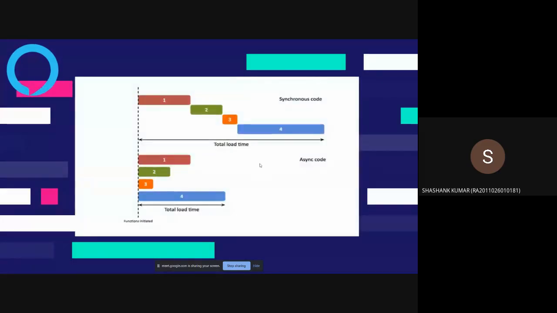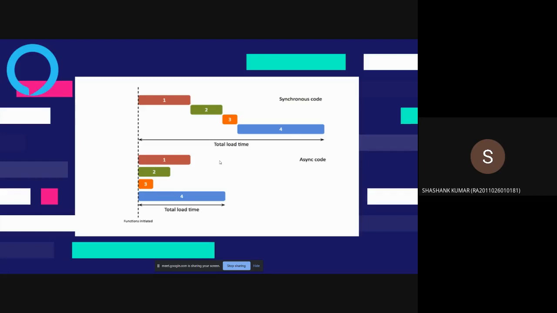So let's take an example. The first graph shows you a synchronous code where you are running four tasks. And let's say you are running task number one, task number two, task number three, and task number four. So what synchronous code will do, it will start task number one, finish that task, and then move on to the second task. But when you're doing the same process in asynchronous code, it will start all those tasks at once, and as they finish, it will either store them in the database or give you the desired output.